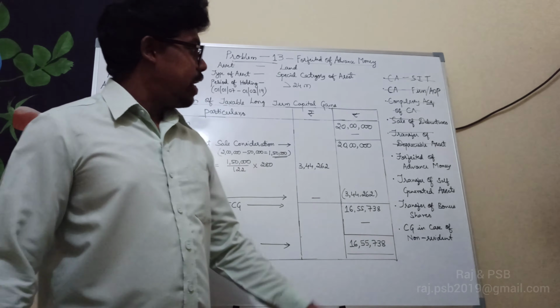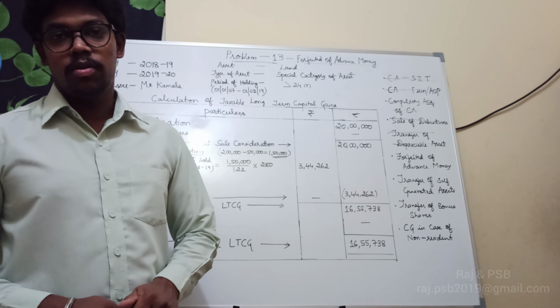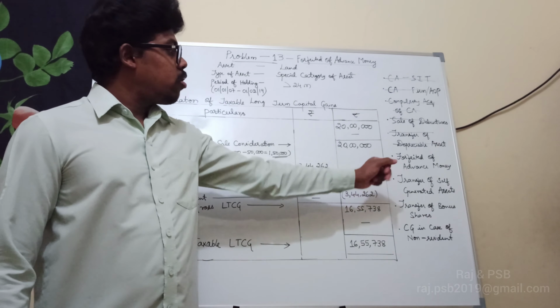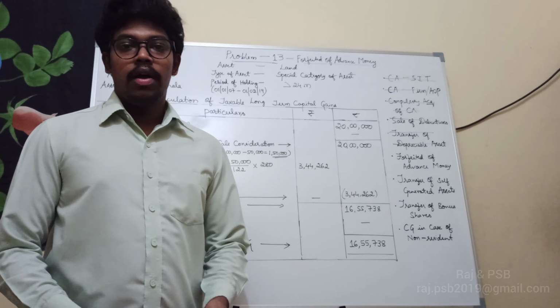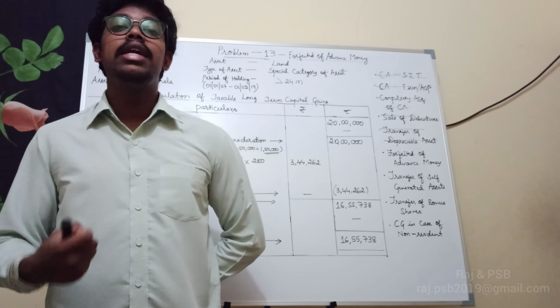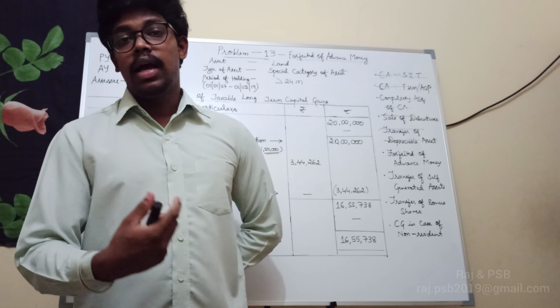ಟುಡೇ ಲೆಟ್ ಅಸ್ ಎಂಡ್ ಅಪ್ ವಿತ್ ದಿ ಸ್ಪೆಷಲ್ ಪ್ರಾವಿಷನ್ಸ್ ಟಾಪಿಕ್ಸ್. ಸೊ ಈ ವಿಡಿಯೋಲಿ ನೆಕ್ಸ್ಟ್ ಟಾಪಿಕ್ ಇಸ್ forfeited of advance money. So what is forfeited? Forfeited is nothing but losing the interest or right of the asset.